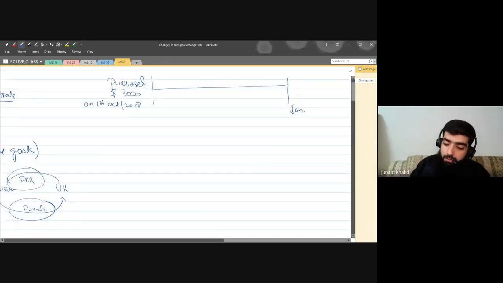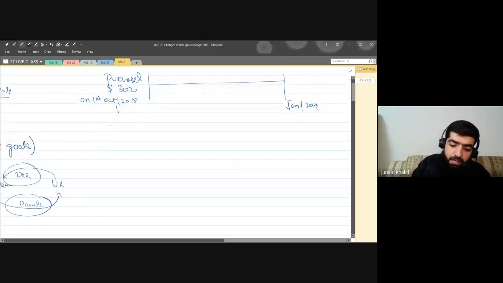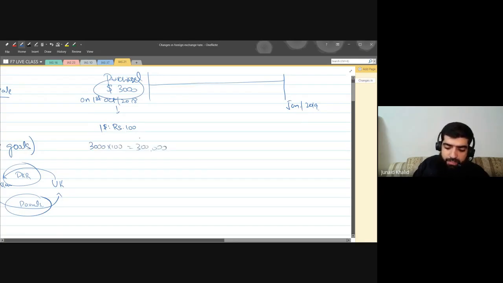Now, on the date when I purchased the goods, the exchange rate in Pakistan, there's always an exchange rate, was let's say 100 rupees per dollar. That is, $1 is equal to 100 Pakistani rupees. So if I convert this amount into my local rupee, it becomes 3,000 multiplied by 100, which makes 300,000 Pakistani rupees.